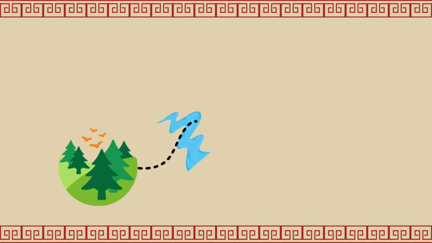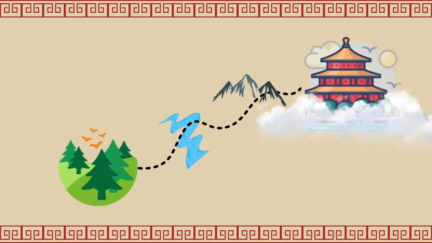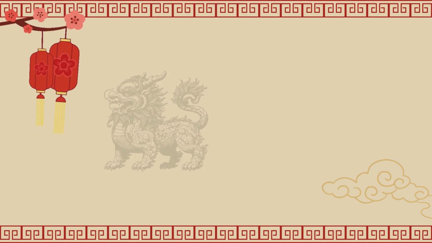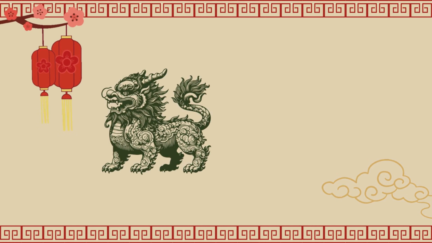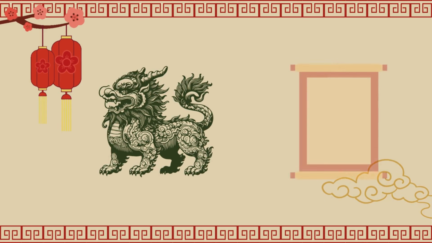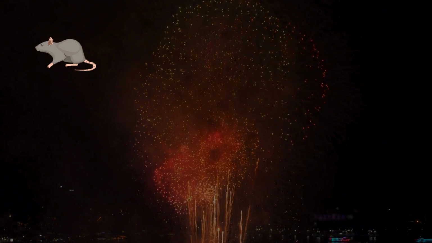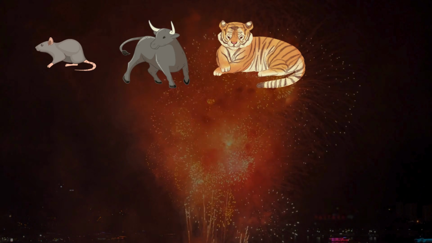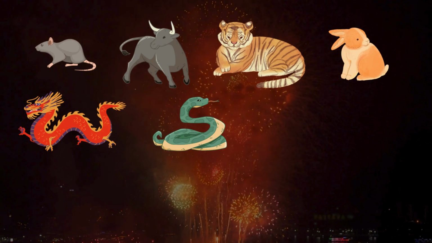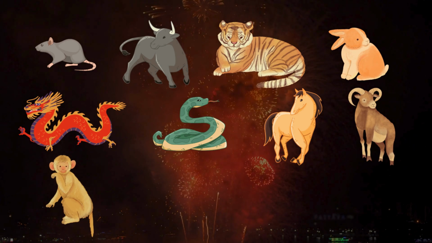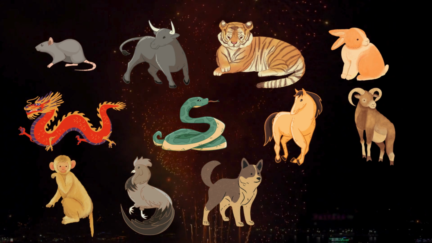The first 12 animals to arrive at his palace from the riverbank will get a valuable reward: to become the symbolic animal that rules a whole year and get their name written on the golden board. Finally, the winners of the race in order from first to last are rat, ox, tiger, rabbit, dragon, snake, horse, goat, monkey, rooster, dog, and pig.